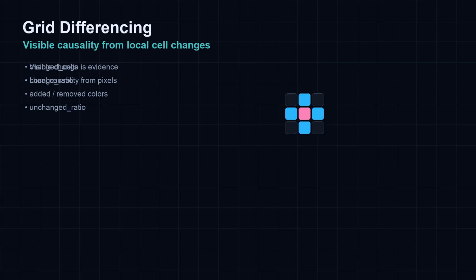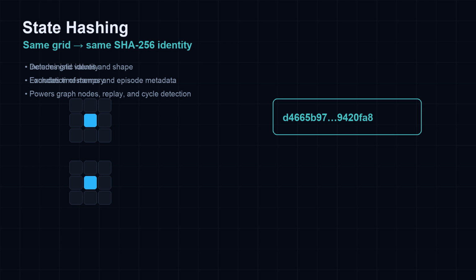Grid differencing highlights which cells changed, how much of the grid changed, and which colors appeared or disappeared. This is how ASRA sees action consequences. Identical grids always receive the same SHA-256 state hash. That stable identity powers the state graph, replay, and cycle detection.